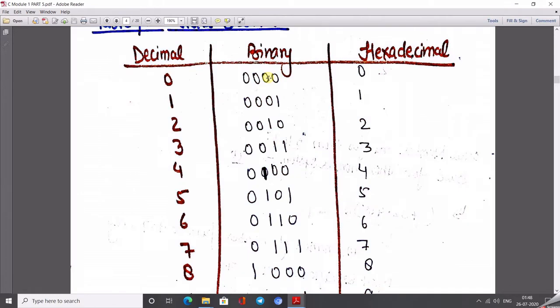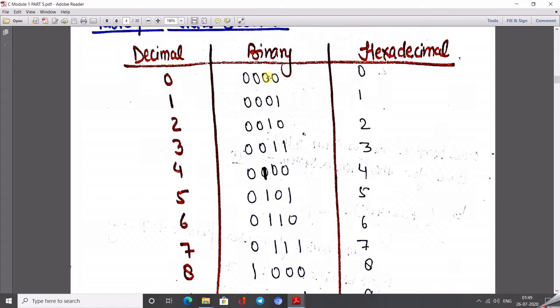That means whenever we write the binary equivalent of any number system, we first have to calculate the number of bits. Here I want to write the binary equivalent of the hexadecimal number system, whose base is 16.